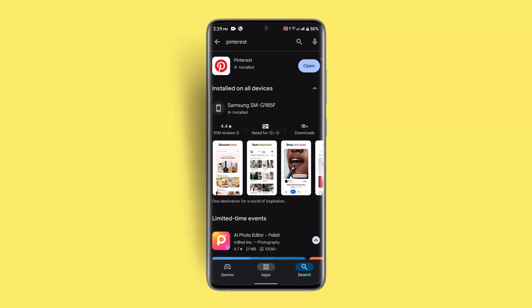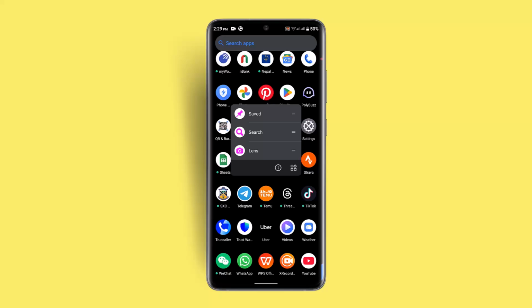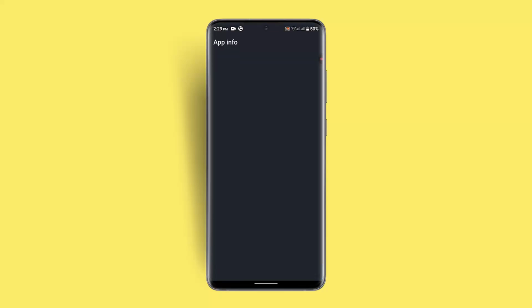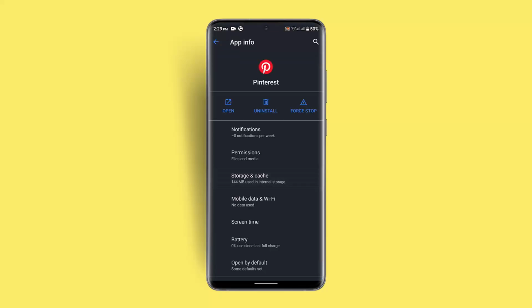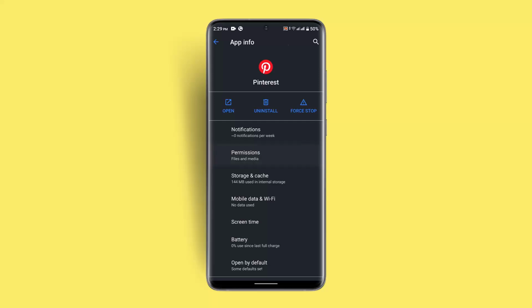If not, you could go ahead and clear the cache as well as the browser data. For that, you want to long press the Pinterest application, go to the app info section, after which you want to go to storage and cache, and then click on clear cache as well as storage. Once you do it, you want to go to the permissions as well.